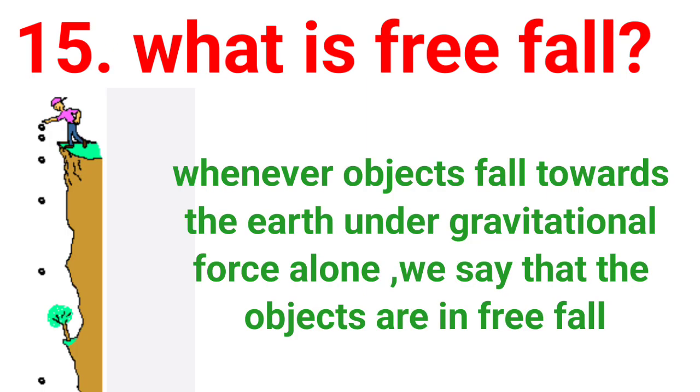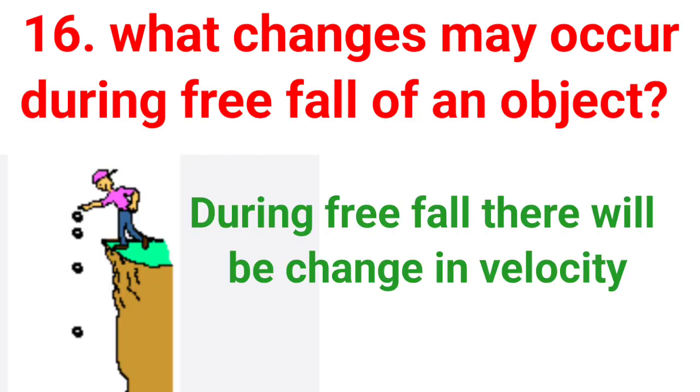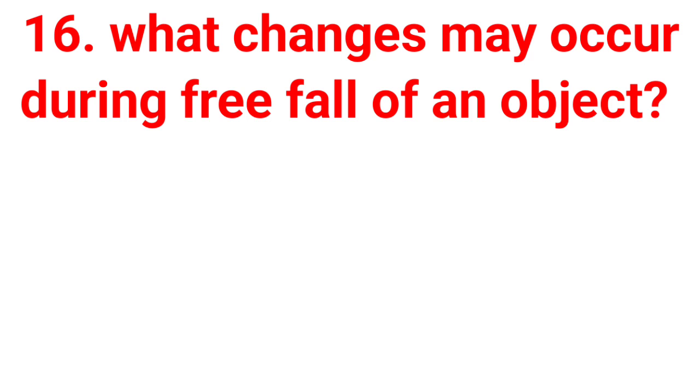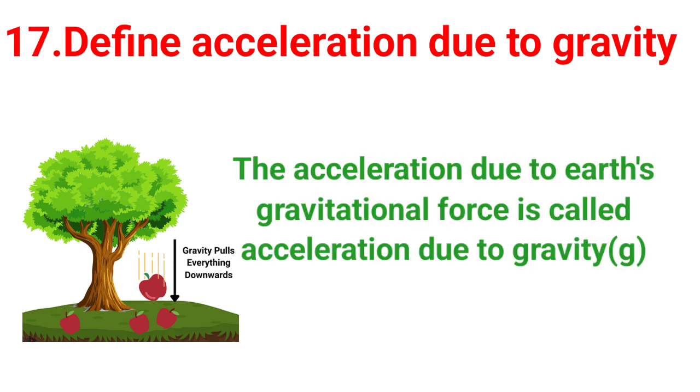What is free fall? Whenever objects fall towards the Earth under gravitational force alone, we say that the objects are in free fall. What changes may occur during free fall of an object? During free fall, there will be change in velocity. Define acceleration due to gravity. The acceleration due to Earth's gravitational force is called acceleration due to gravity.